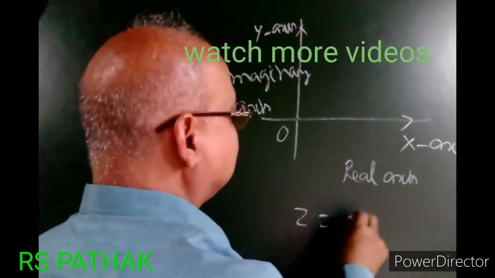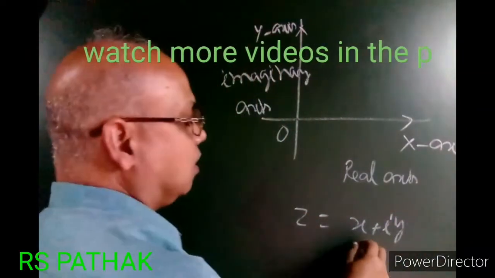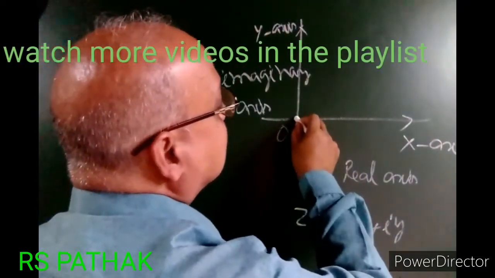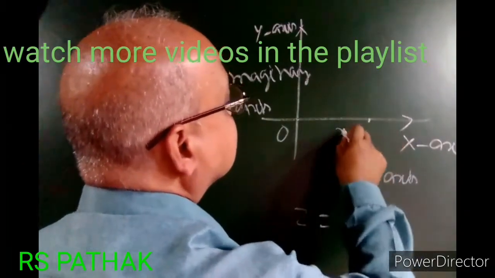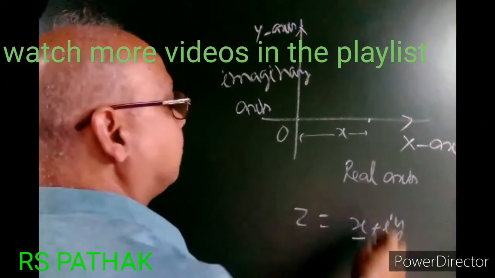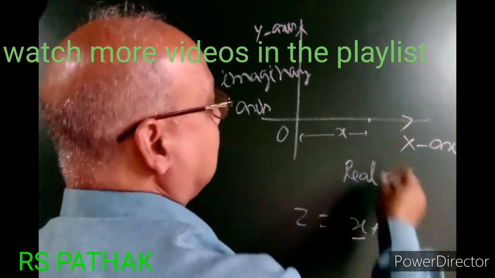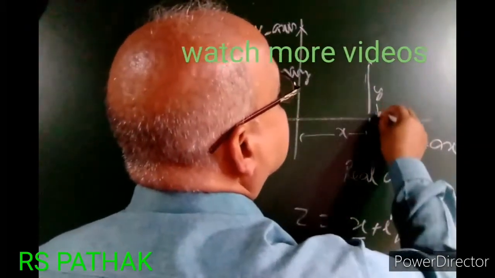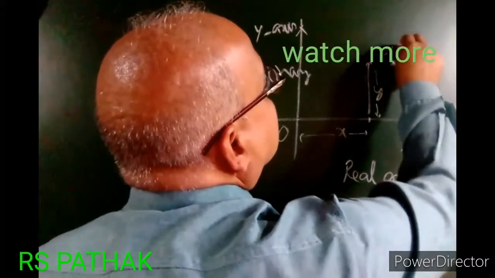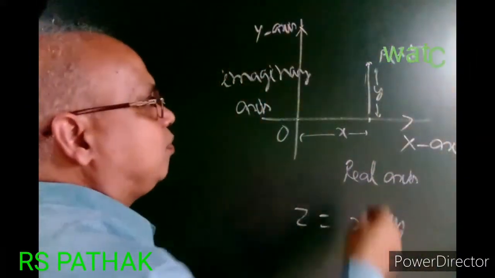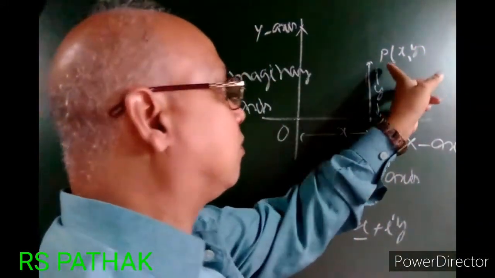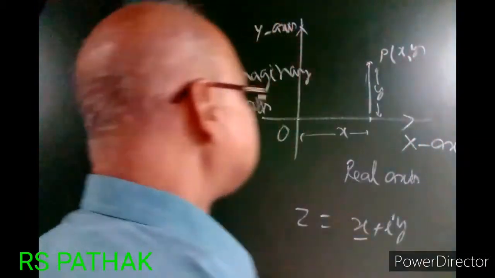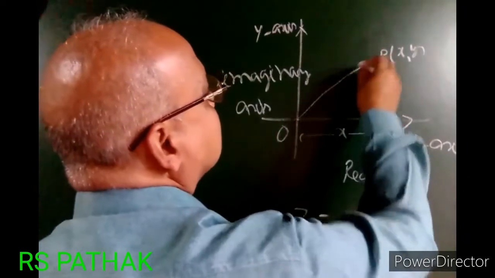Let us suppose z equals x plus iy. x is along the x-axis, the distance is x, and iy is along the y-axis, the distance is y. This point is P, (x, y), in ordered pair form. Then from O to P is the distance r.